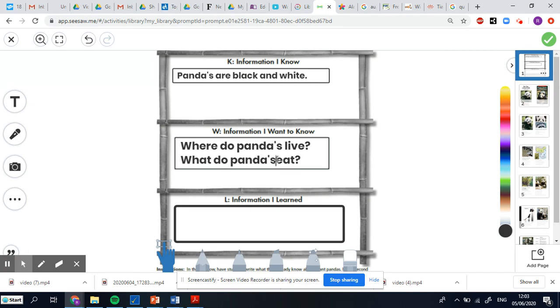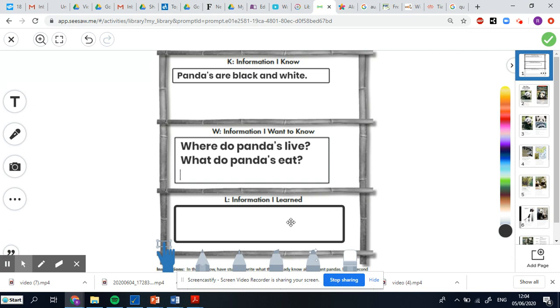Now, I want you to think of your own questions or more questions after this. So in the W part of the chart, information I want to know, I ask questions. So where do pandas live? What do pandas eat? And I think you should have roughly around 4 questions in this box. So questions you want to know about pandas. Anything else you can think of. So I've done the K part, which is information I know. Pandas are black and white. My W part is information I want to know. So my questions. Where do pandas live? What do pandas eat? And then you're going to put in 2 more questions you'd like to know.